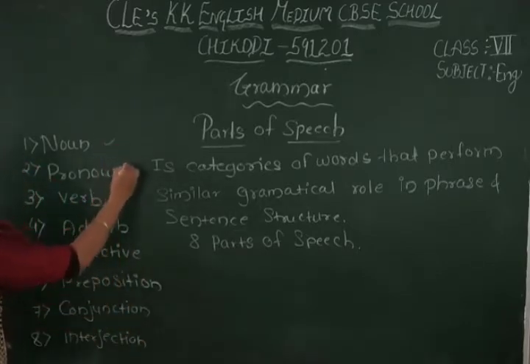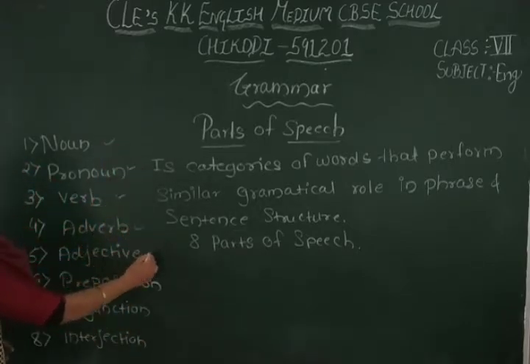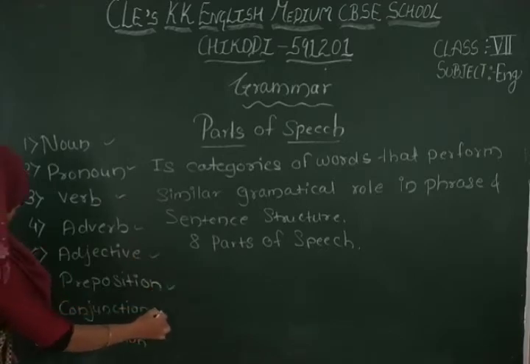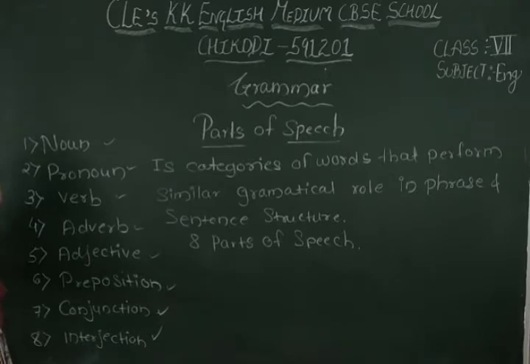So, noun, pronoun, verb, adverb, adjective, preposition, conjunction and interjection. So, mainly there are 8 parts of speech.